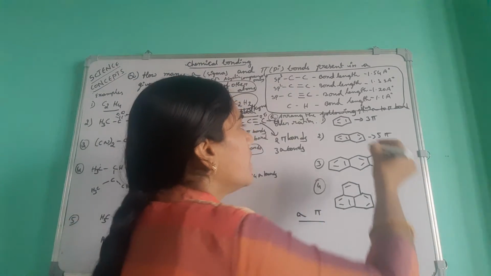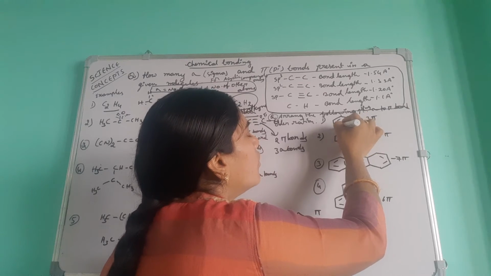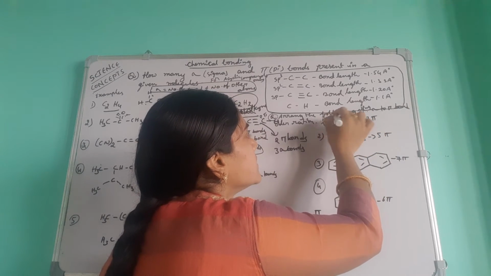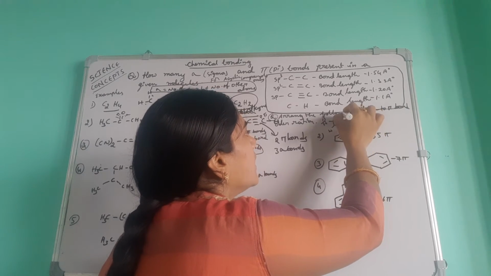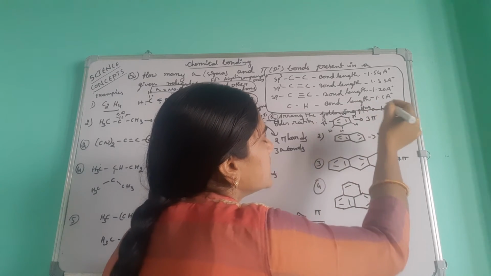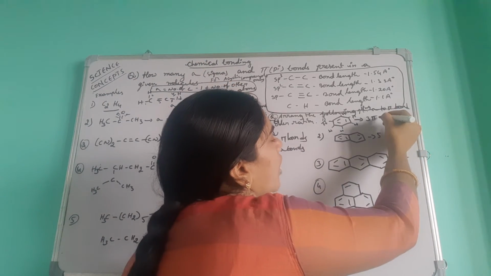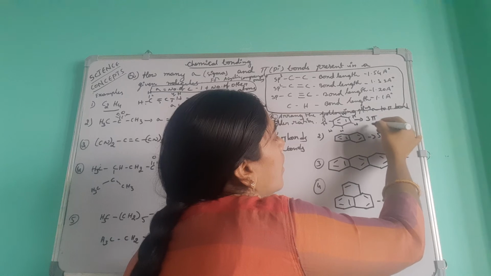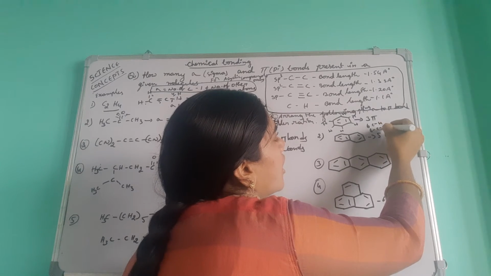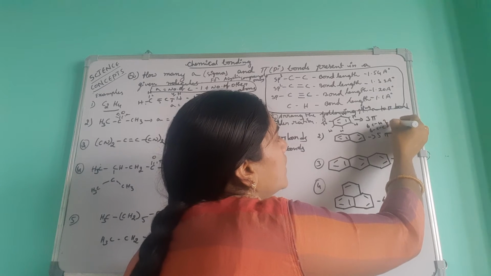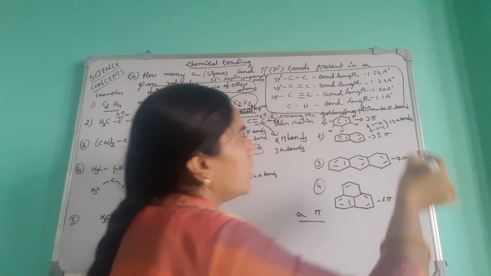Next, the main task is to calculate the sigma bonds. How many sigma? Here, hydrogen: one hydrogen, 2, 3, 4, 5, 6. 6 hydrogens are there around the benzene ring. Okay, 6 hydrogens and 6 CC bonds. 6, 6. Total how many? 12. 6 CH and 6 CC. Total 12 sigma bonds are present in the benzene molecule.